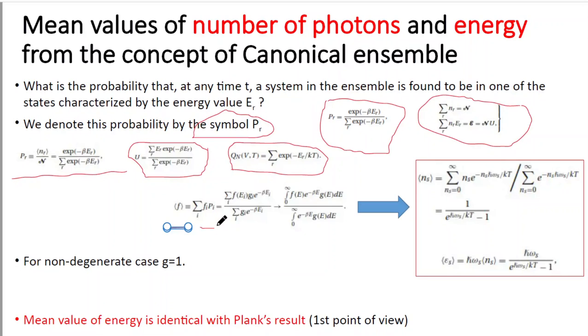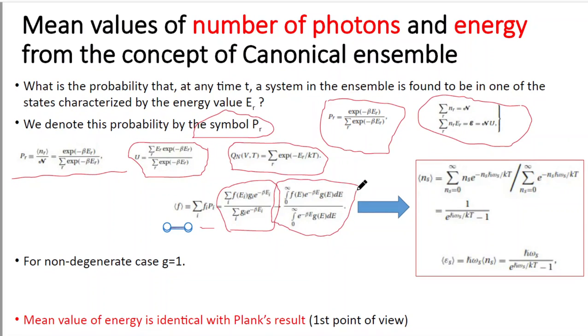Now what is the sum of f_i into p_i? That is how we have written this. So this is the sum of f_i into g_i into e to the power minus beta E_i divided by the sum of g_i e to the power minus beta E_i. Here g_i is the degeneracy parameter. This particular formula has been written in summation form, but we can also write it in terms of integration.